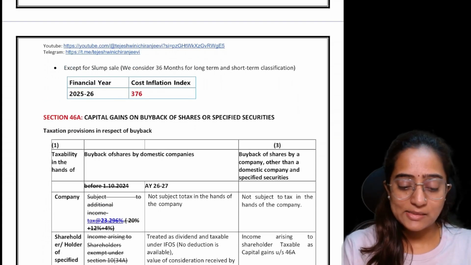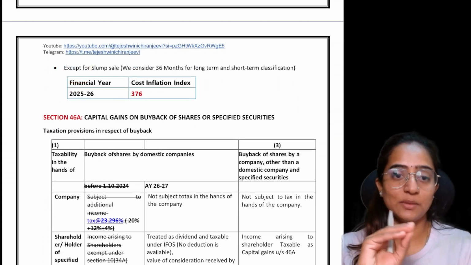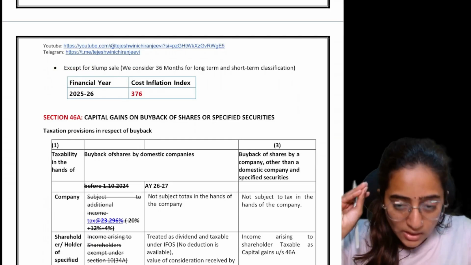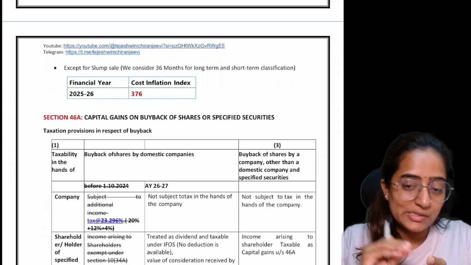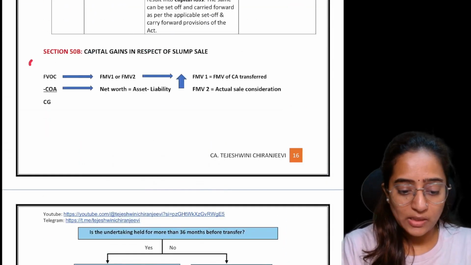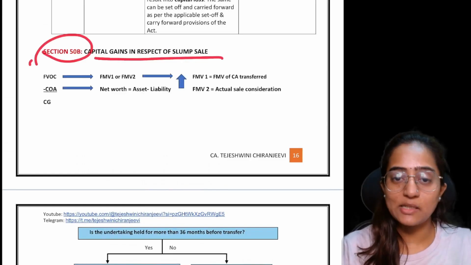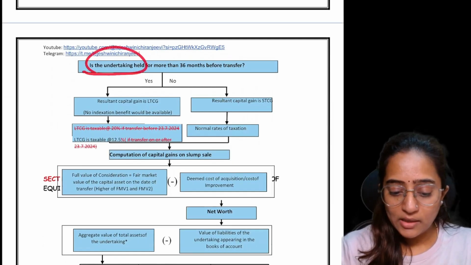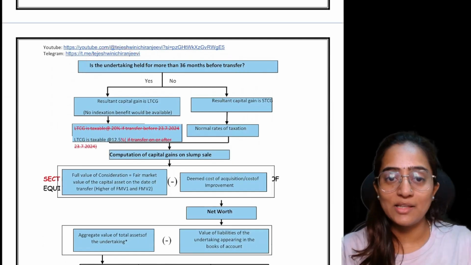Now, that exception I told you is nothing but the exception for the slum sale. Even in this particular section, section 50B, that is capital gains in respect of slum sale, remember: is the undertaking held for a period of greater than 36 months?